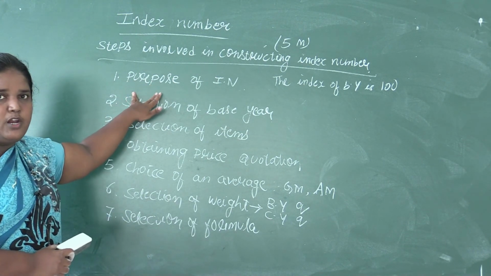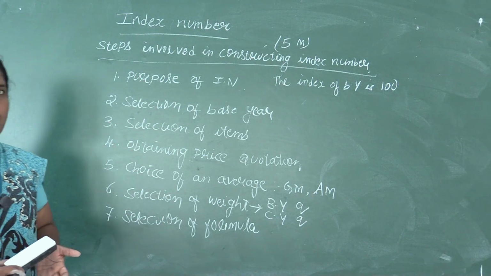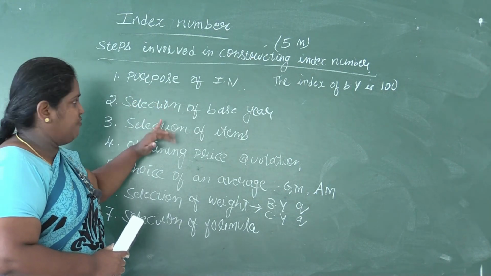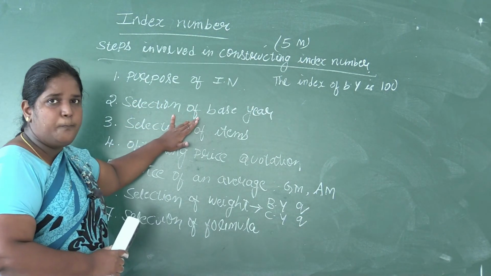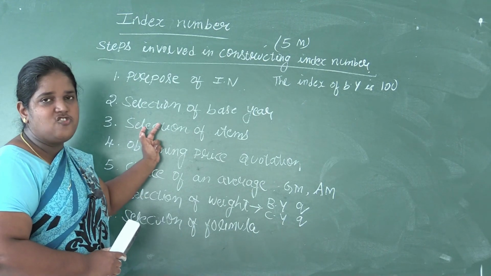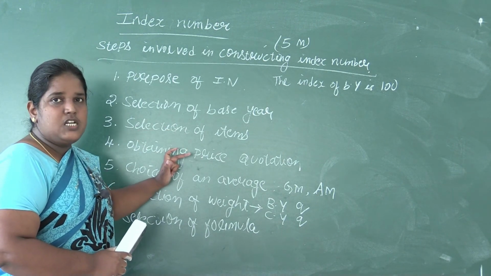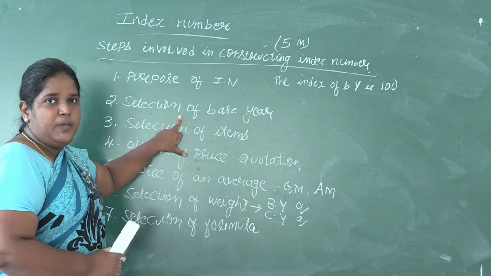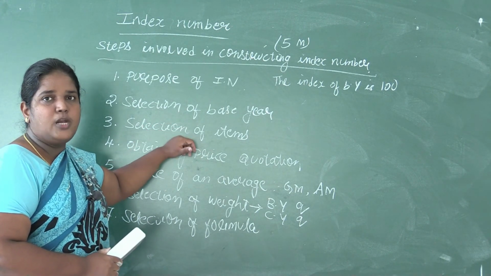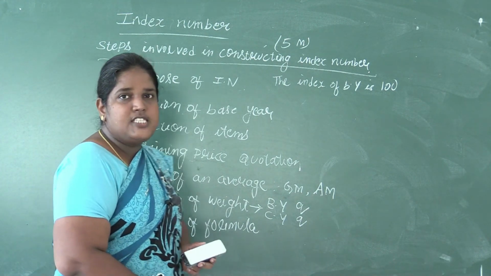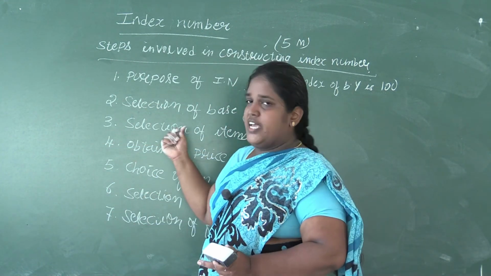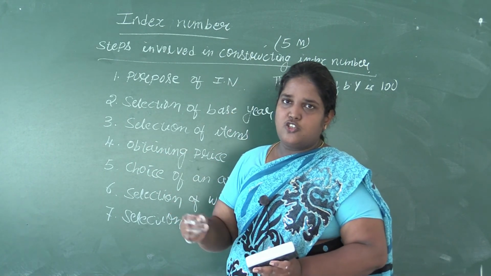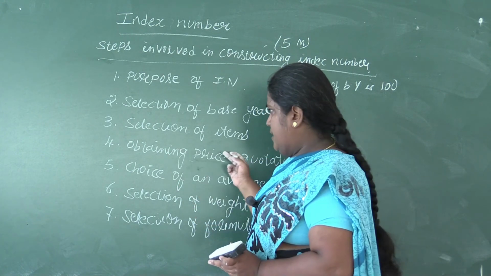Purpose of index number, without which you cannot go ahead with the index number calculation. So the purpose should be defined. Then the selection of base year should be such that it should not be too distant in the past, that is, it should be very near to the current year. It should be economically stable. There should not be any floods, earthquake, strikes, lockout in the base year selected. And depending upon the situation, it should be either fixed base or chain base.